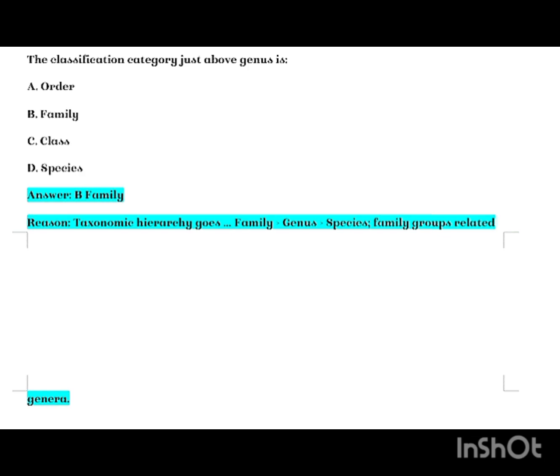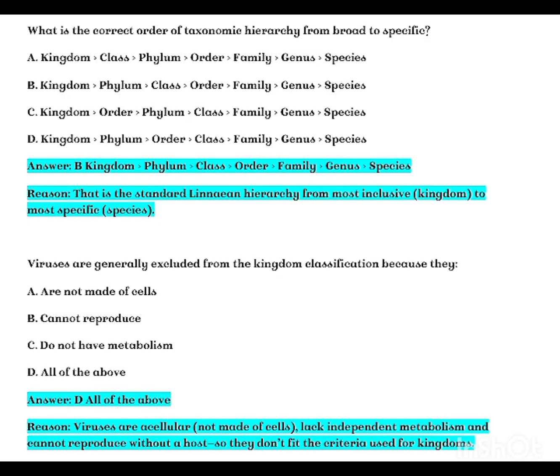Family groups related genera. What is the correct order of taxonomic hierarchy from broad to specific? A. Kingdom, class, phylum, order, family, genus, species. B. Kingdom, phylum, class, order, family, genus, species.